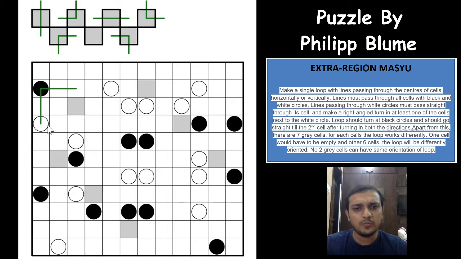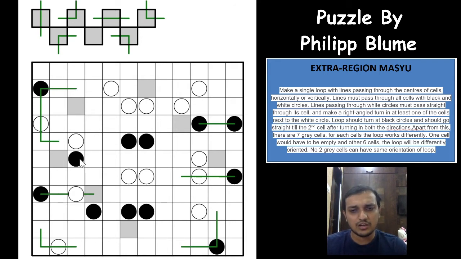And whenever the loop has come across a white circle, it will have to go straight, and then in either one of the white cells near to it, it will have to turn. It can turn on both cells as well, but it has not turned on the upper cell, so it will surely have to turn on the lower cell this way. Okay, I'm just drawing all the basic notations here that are seen in a Masyu puzzle. I would really suggest you check out our earlier video on the Masyu puzzle. It will really be helpful.